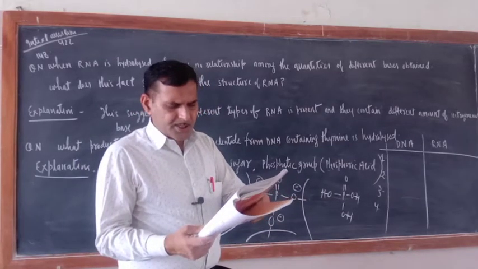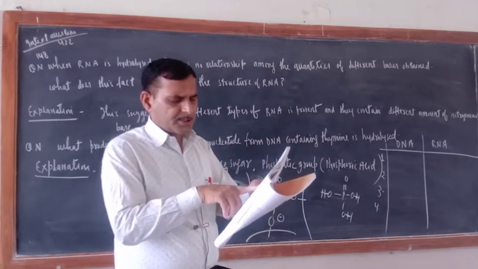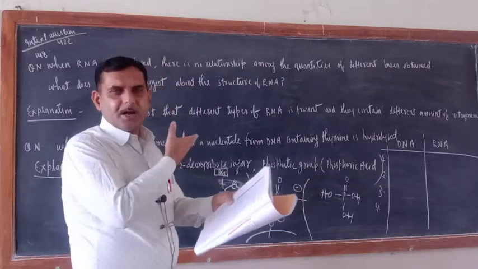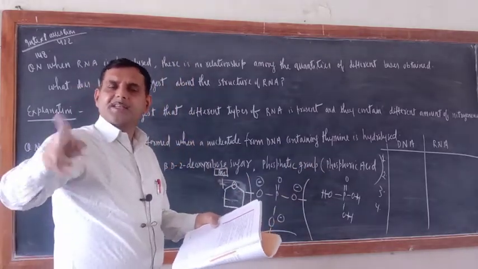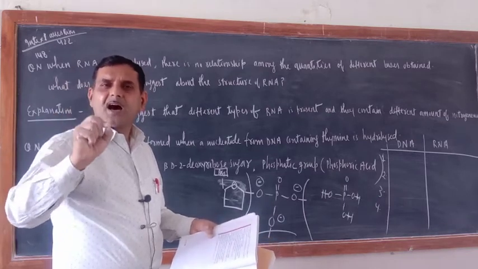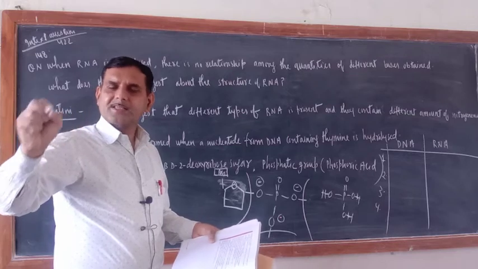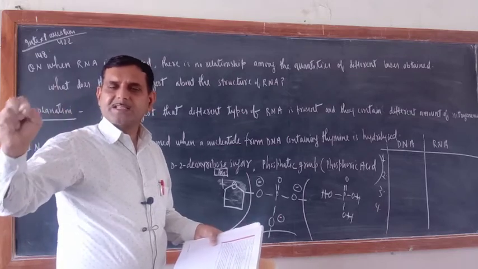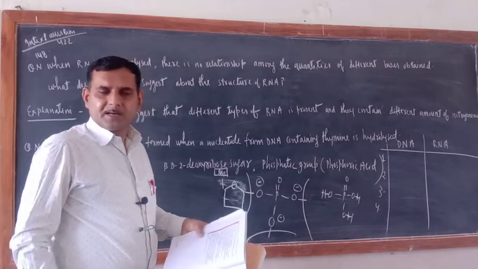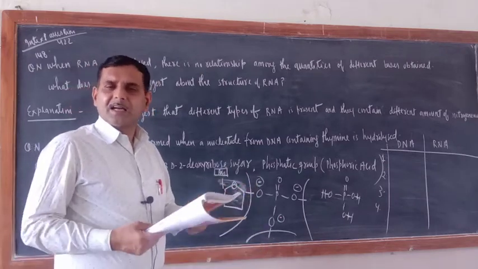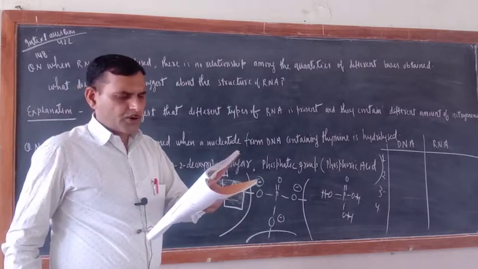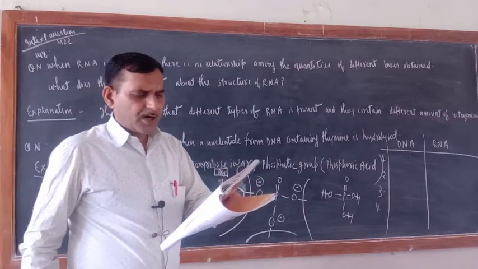Write why the 2 strands in DNA are not identical but are complementary. Explain. Just now I have explained. The 2 strands are complementary. What is the meaning of complementary? The base sequence of one DNA strand automatically determines the base sequence of the other DNA strand. This is called complementary structure, but both strands will not have the same nitrogenous bases. So that is the nucleotide difference.